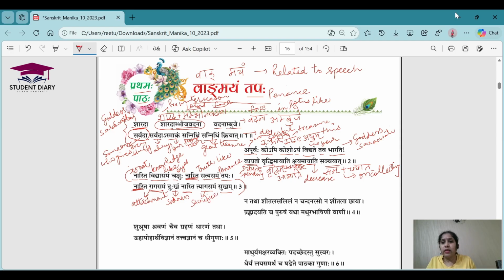Sama means like. Sukha means happiness. I'm hoping this shloka is an easy one. Everyone is able to understand by just getting the meanings only, right? And I am hoping all the students are writing the meanings in their notebooks or books, because if you write all the meanings with the vibhaktis, that will be very helpful whenever you refer to the chapter later.